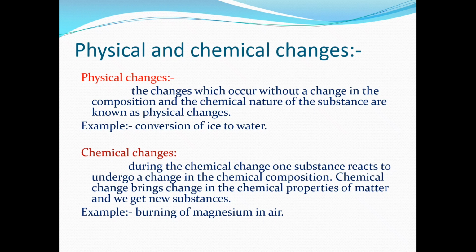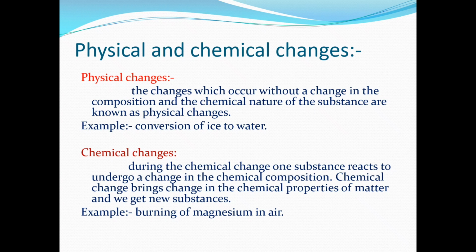Physical changes are those changes which occur without a change in the chemical composition and chemical nature of the substance. That is, during physical changes, the chemical nature of the substance remains the same. It won't get changed even after the physical change has taken place. We can understand it better by taking an example.